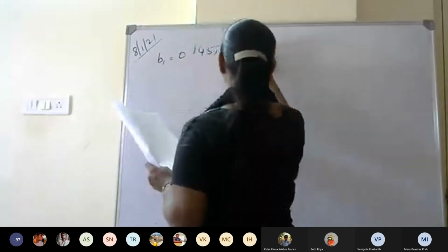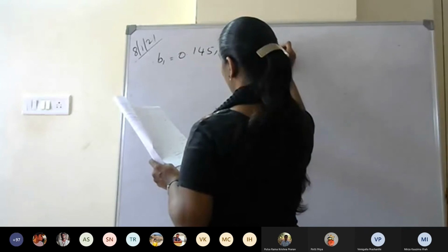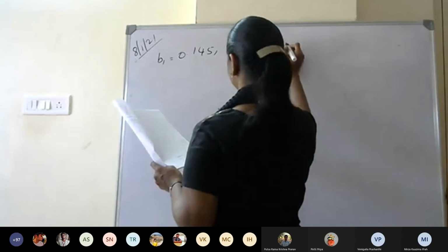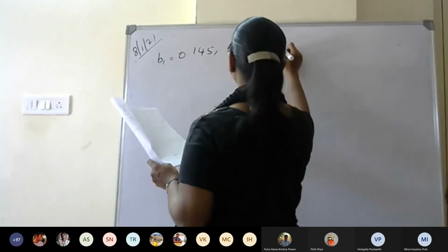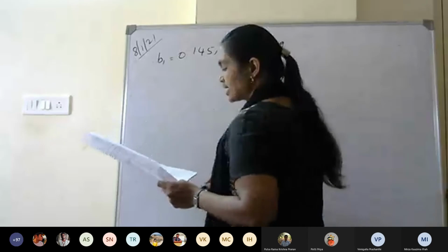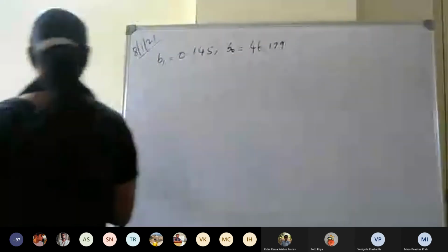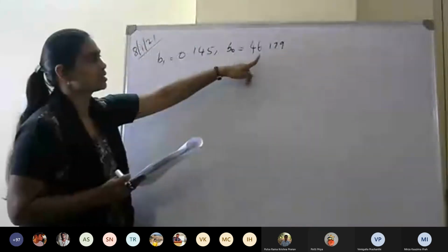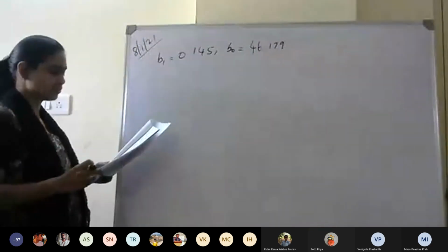B naught is 46. 46.179 exactly. If you are taking 46.2 also it is fine, or 46 also it is fine. But it should be 46.18 or 46.1, like that it is fine.